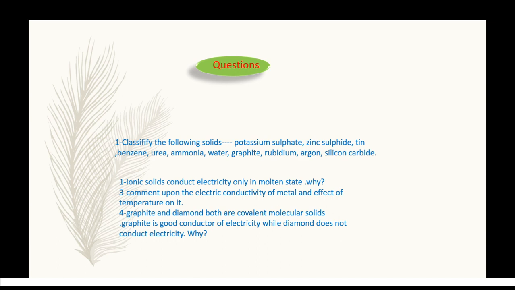Graphite is a covalent solid. Rubidium is a metal, therefore it is a metallic solid. Hydrogen is a non-polar molecular solid. Silicon carbide is covalently bonded, therefore it is a covalent solid.